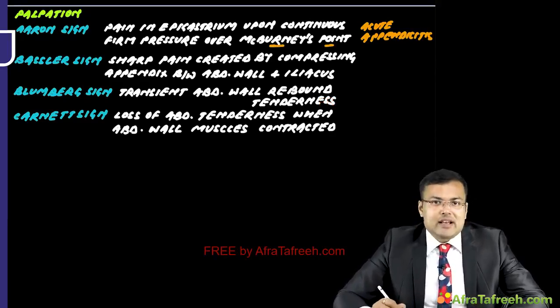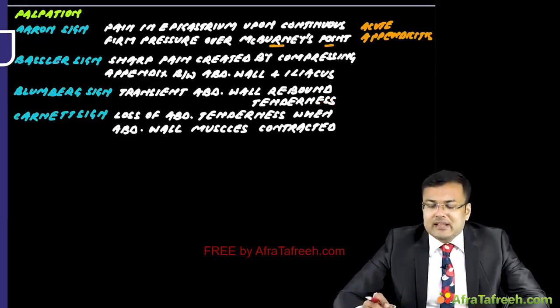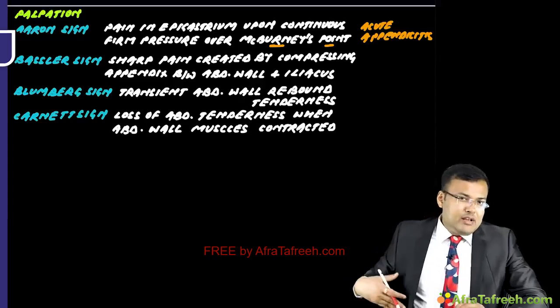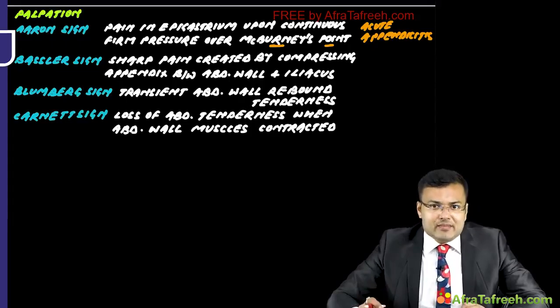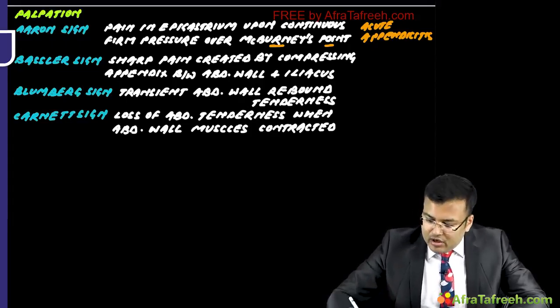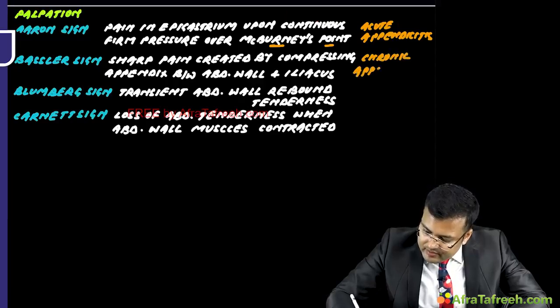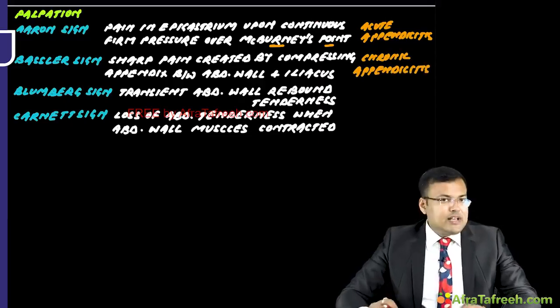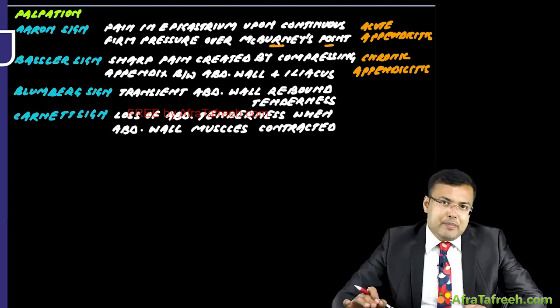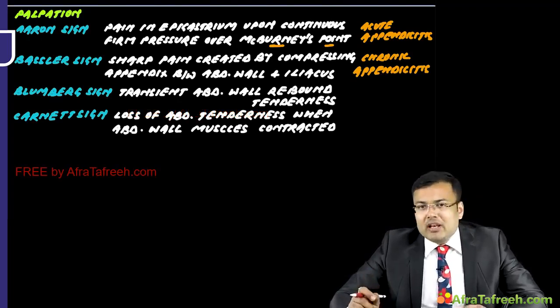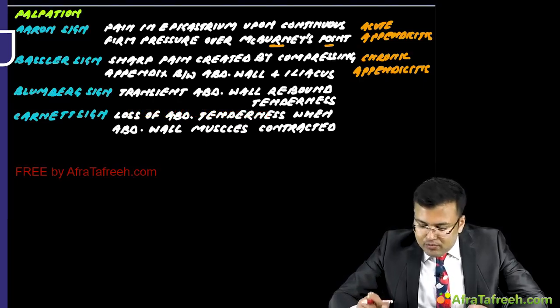Second is Bassler sign. So what happens in Bassler sign? There is sharp pain created by compressing the appendix between the abdominal wall and iliacus. And this one is seen in chronic appendicitis. Clear? So which sign? Bassler sign, in which there is sharp pain caused by compressing the appendix between the abdominal wall and iliacus.